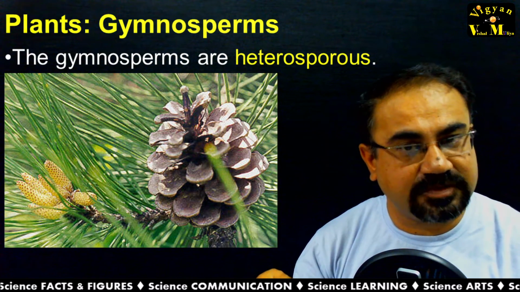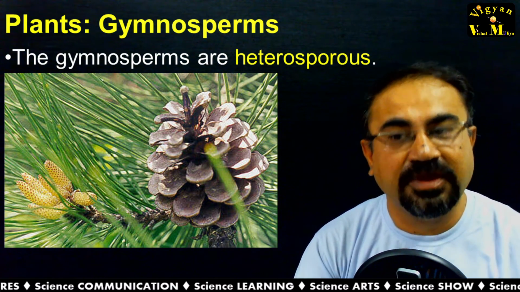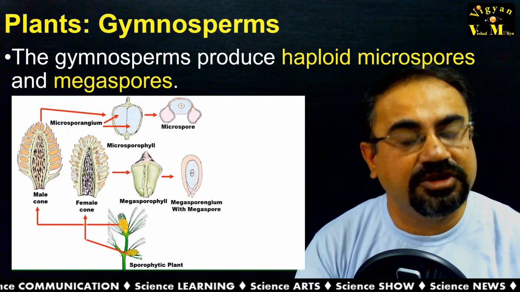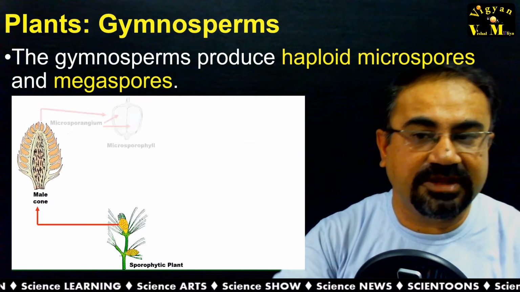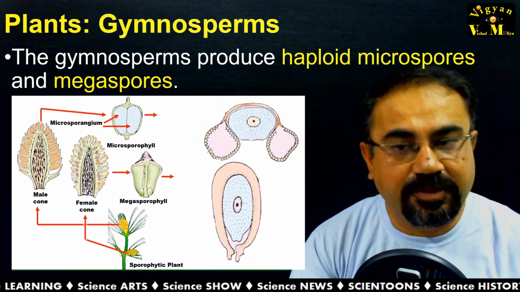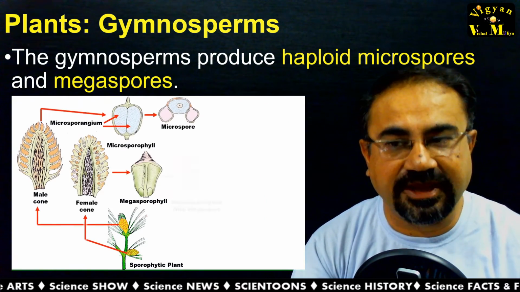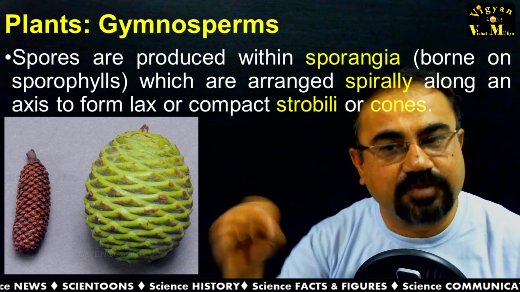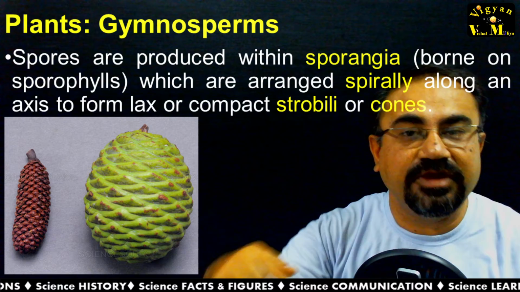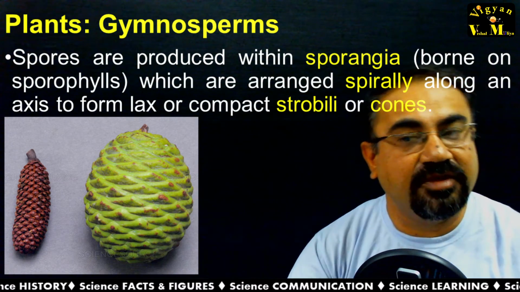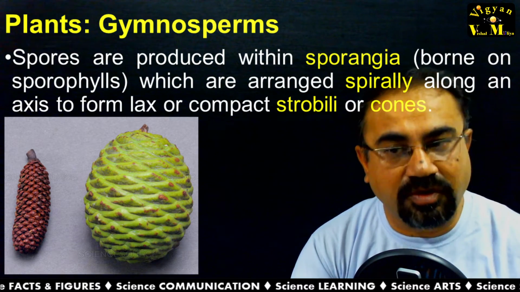Gymnosperms are heterosporous, meaning they have both kinds of spores, microspores and megaspores. These spores are produced in the male cone and female cone, and haploid microspores and haploid megaspores are present there. Spores are produced in the sporangia, and the sporangia are borne on sporophylls, and the sporophylls are arranged spirally along the axis on the compact strobili or cone.